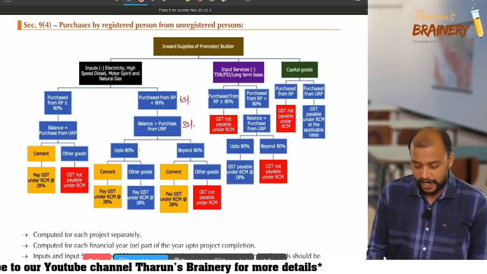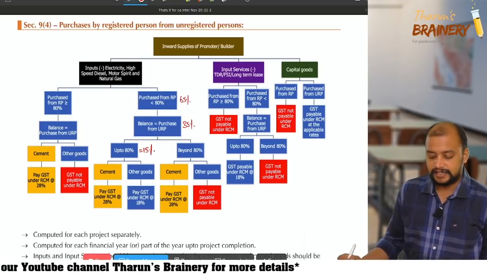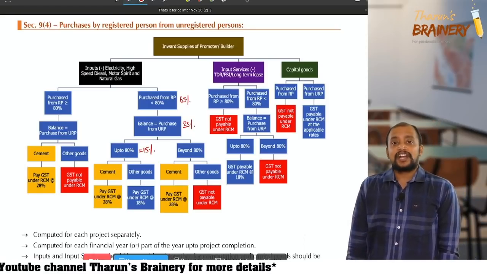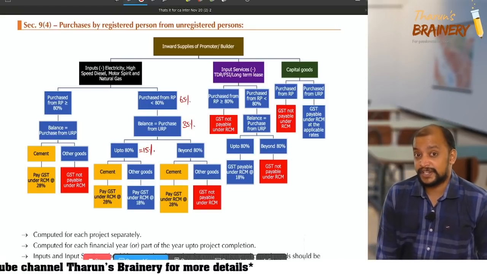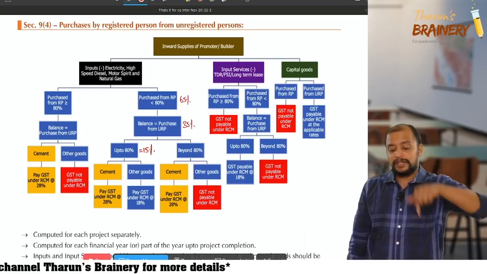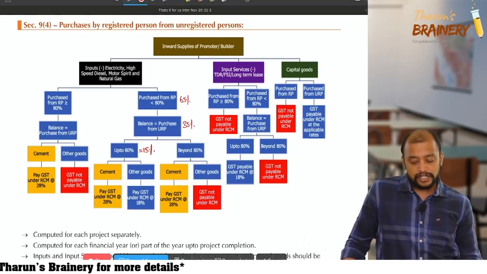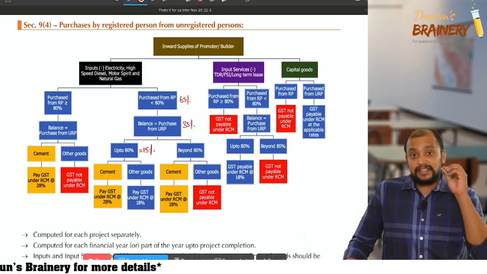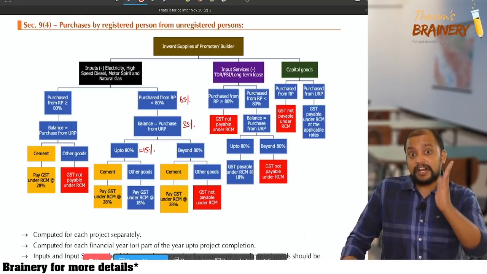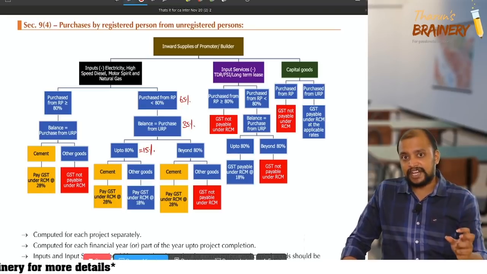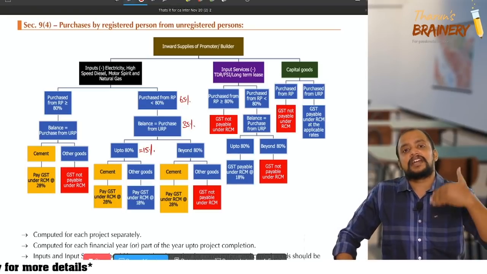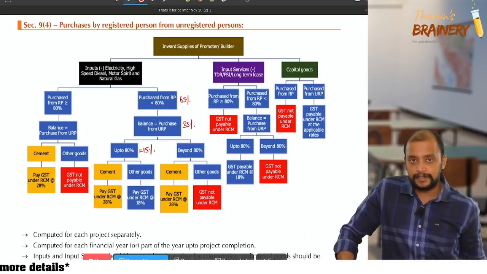What is the shortfall? Actually we should buy 80% from registered persons, but we purchased only 65%. So the shortfall is 15%. Now you pay GST under RCM to that extent.